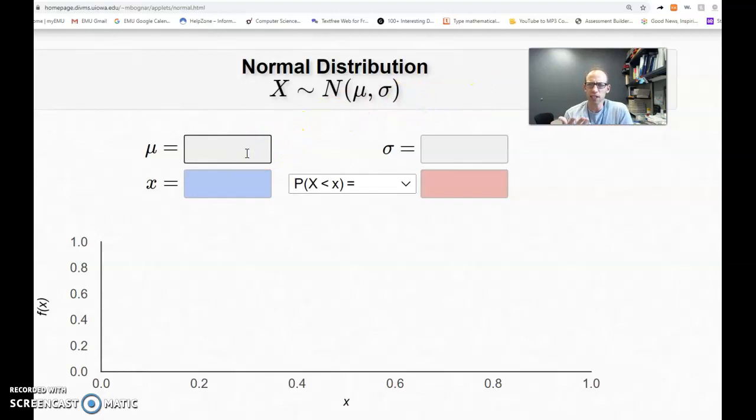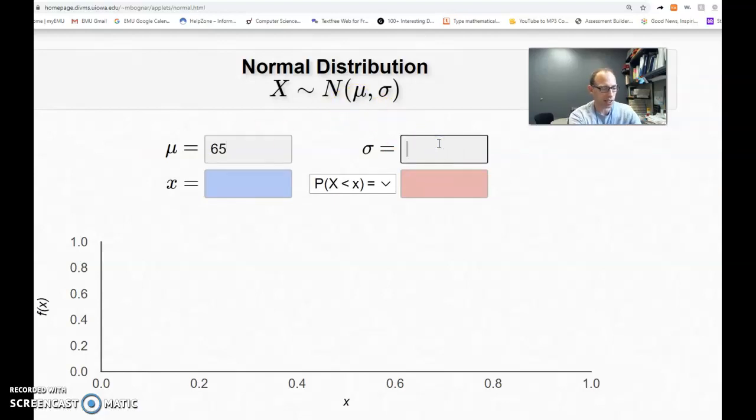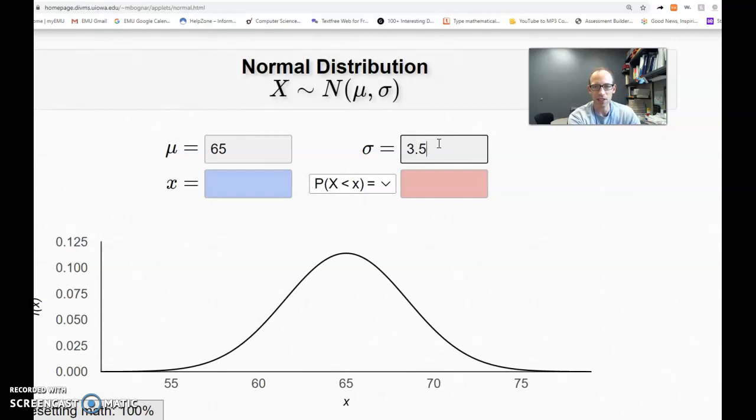So let's take a look at a concrete example. I know that's kind of abstract. Let's talk about heights of adult females in the United States. The average is 65 inches, and the standard deviation is about 3.5 inches, I believe. And so we get a distribution that looks like this. It's a normal distribution. Now, I do want to be clear, percentiles work with any kind of distribution, not just this bell curve where you have most of the data in the middle and then trail out to the sides. But since we're going to be working with this pretty soon, and there is a lot of data that's normally distributed, let's use this for an example.